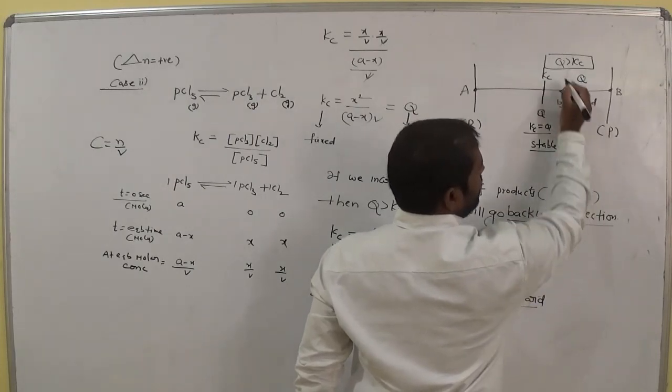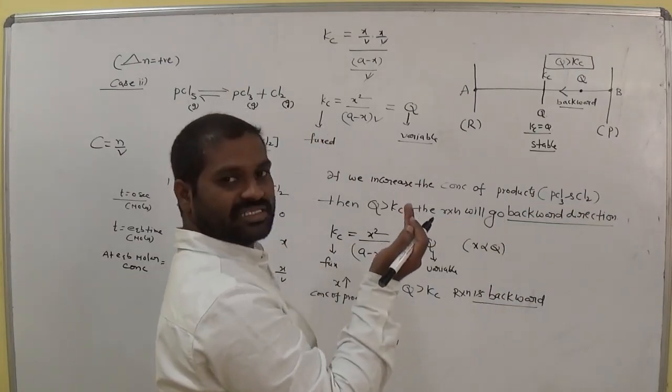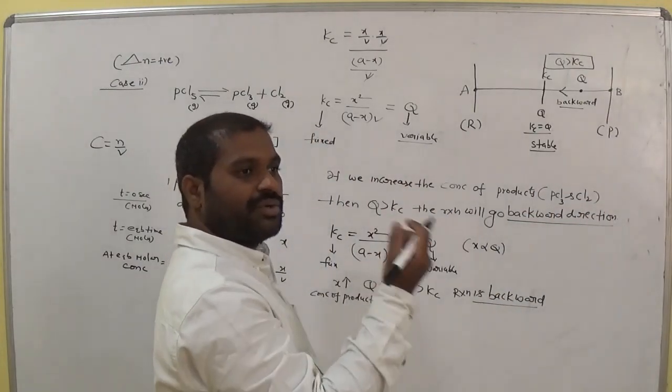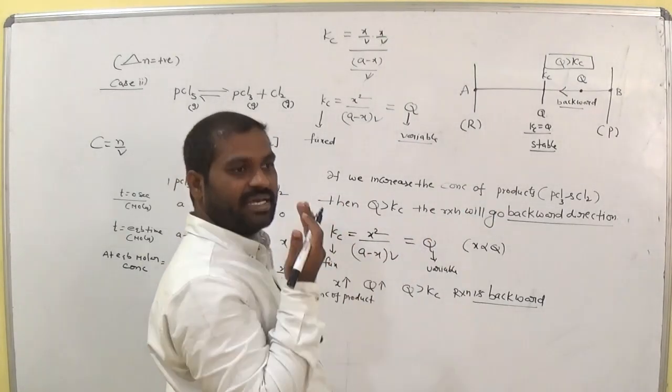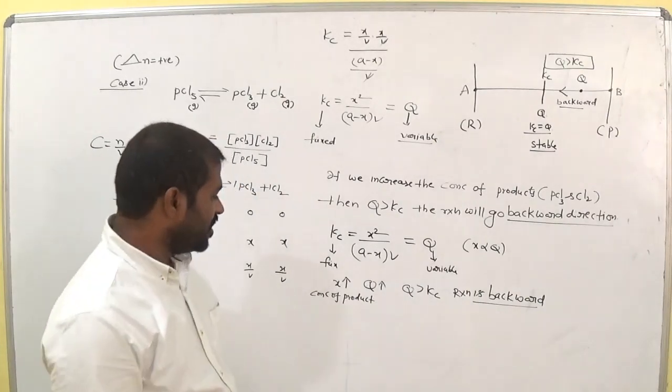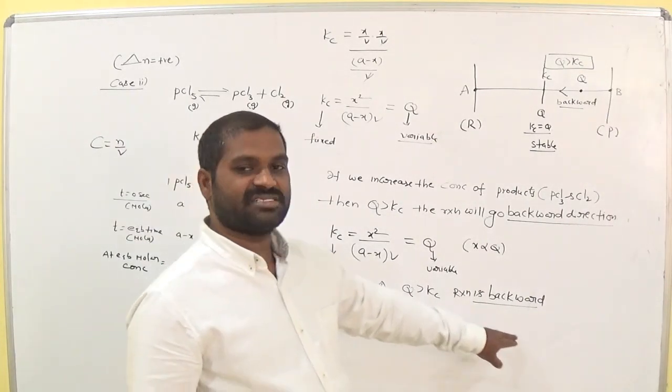Backward. When Q is greater than Kc, Q tries to move towards Kc. Then now it gets stable. That means the reaction proceeds in the backward direction. So finally, what do we conclude from this? Q greater than Kc, the reaction is backward.